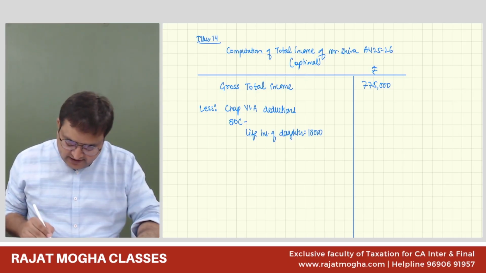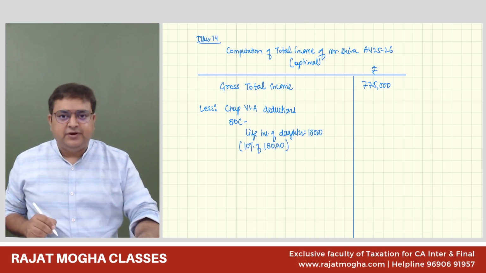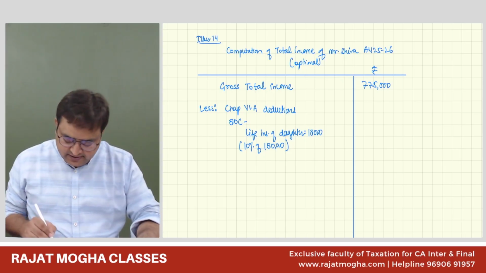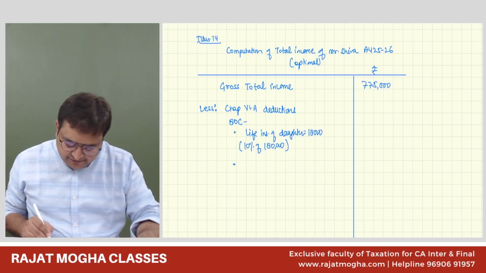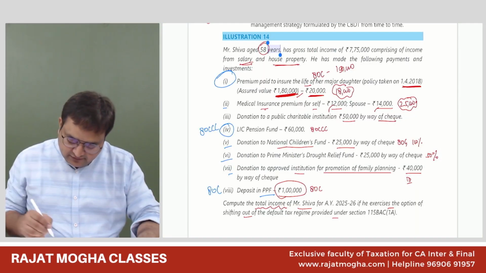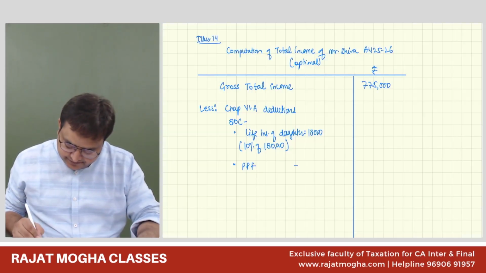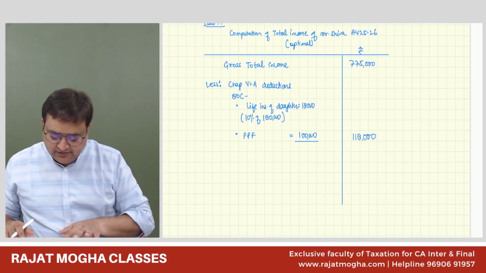So how is it 18,000? It is a maximum of 10% of the sum assured. Sum assured was 1,80,000, and 10% of the sum assured is 18,000. The second deduction is PPF, which is 1 lakh. So the 80C deduction is 1,18,000. Everybody is okay with this? 1,18,000.